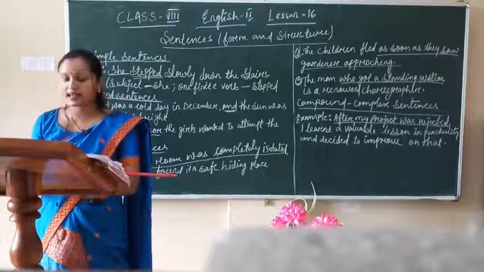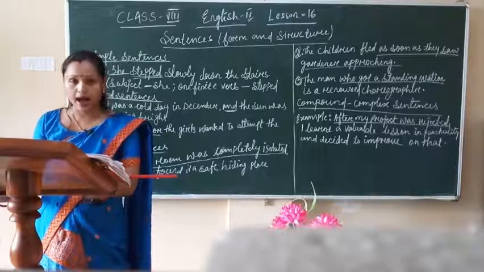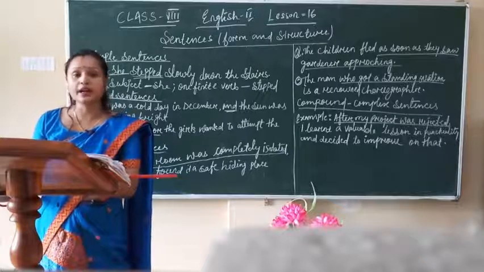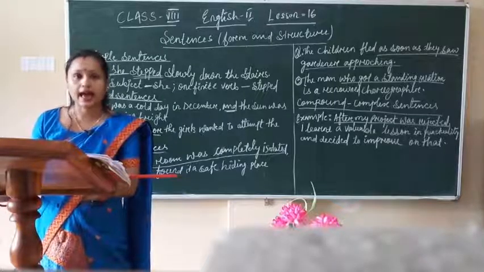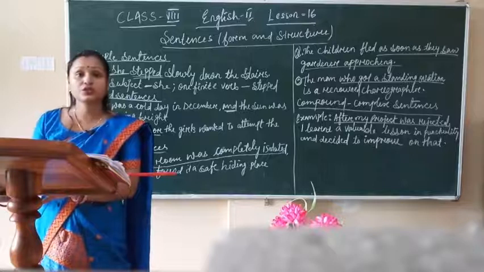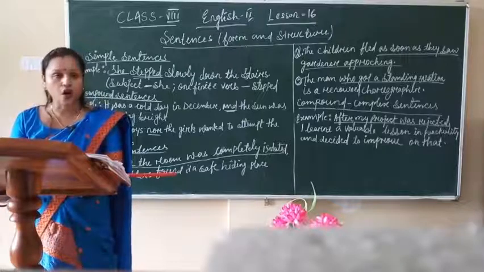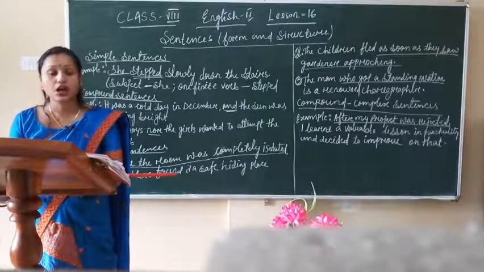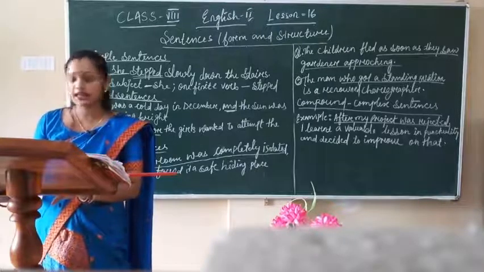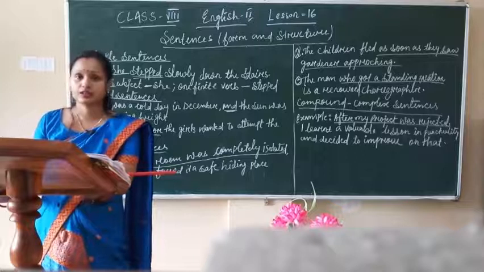A compound sentence consists of two main or independent clauses, which are joined in two different ways. The first one is a coordinating conjunction such as for, and, nor, but, or, yet, so.